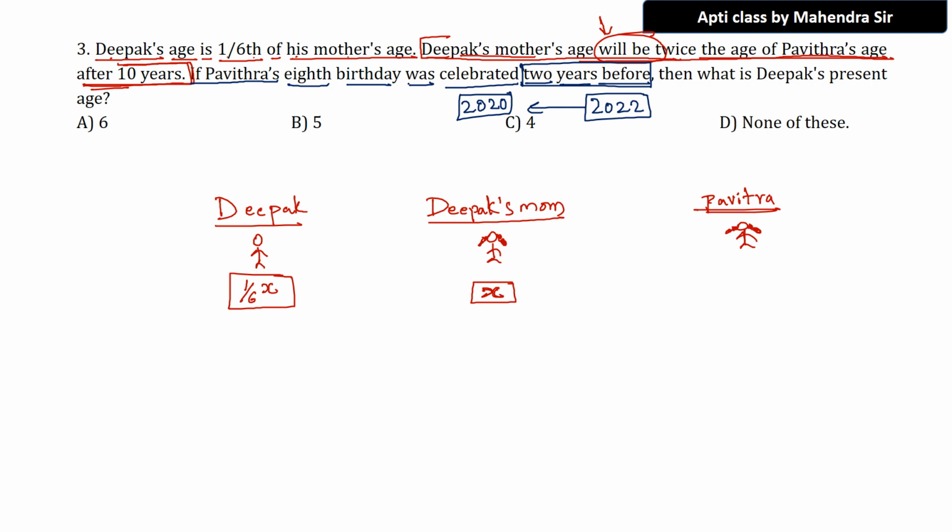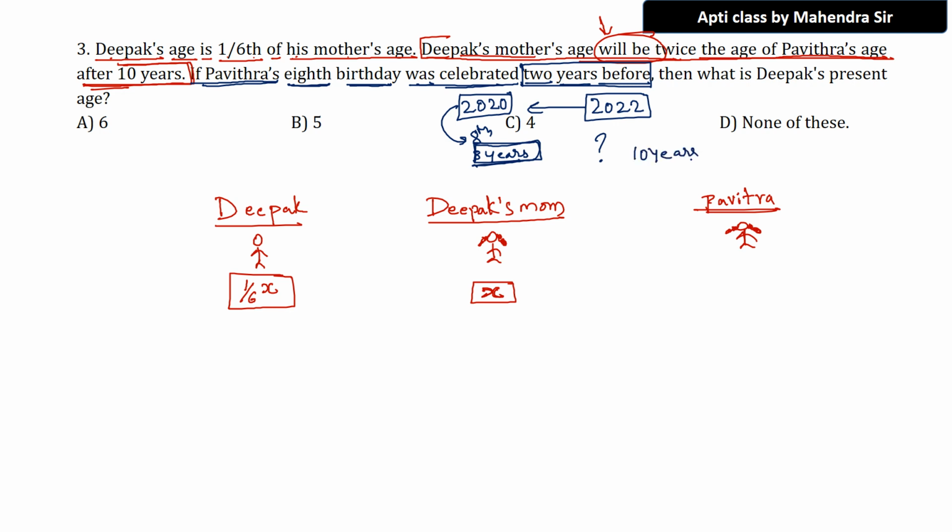So now understand the question. In 2020, just as an example, Pavitra celebrated her 8th birthday. 8th birthday means 8 years, and a birthday comes only once a year. Two years before, her age was 8 years, so what is her present age?